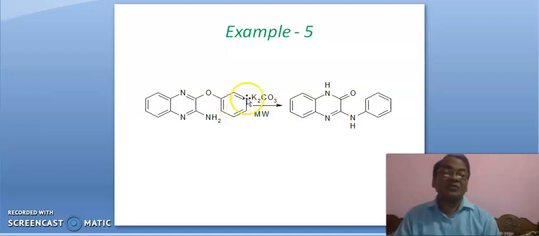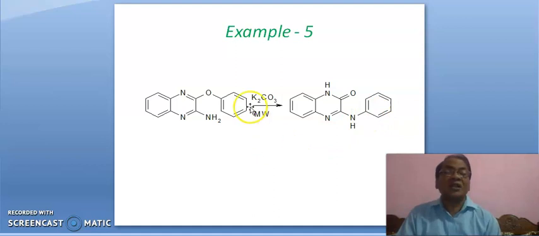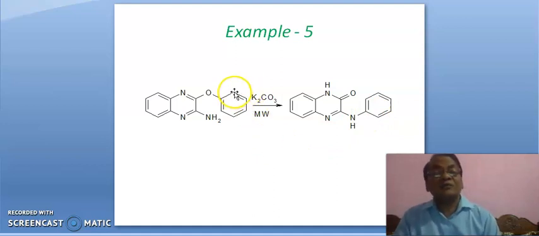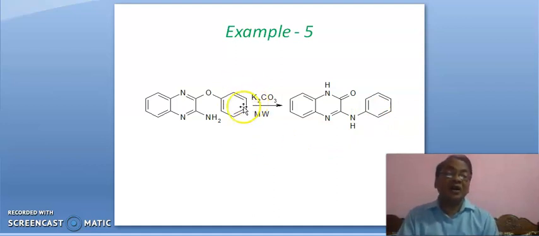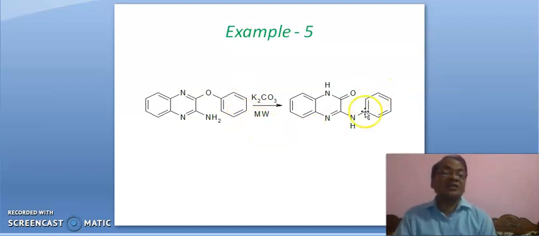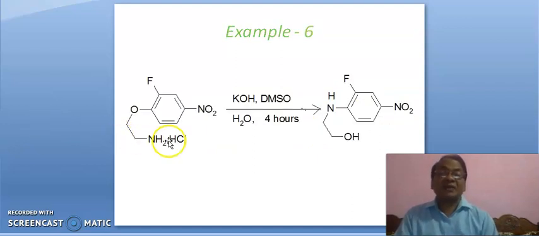Friends, it is only benzene. So NH is here, NH is attached here, it doesn't matter. Okay, if some group will be here or here, then precaution must be taken about what product or what structure should be here. Okay, now it is very much clear. It is example 5.